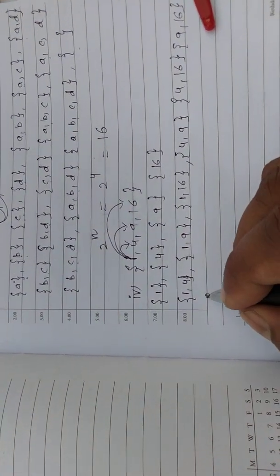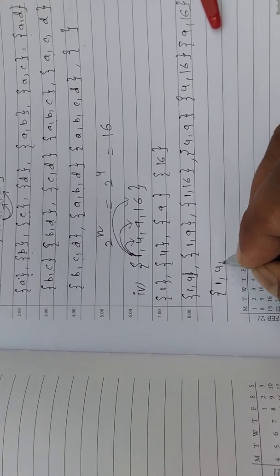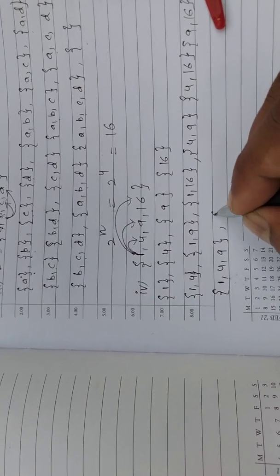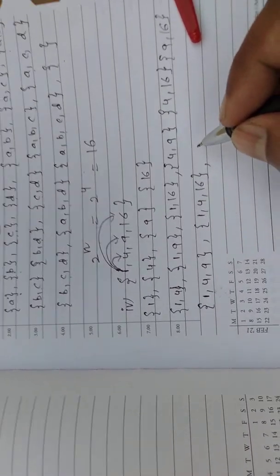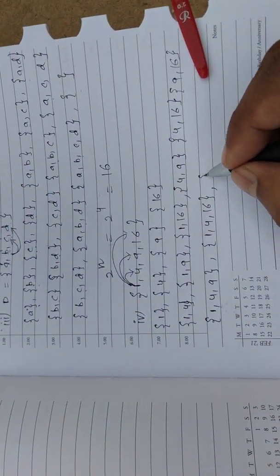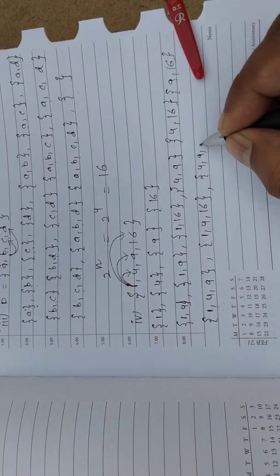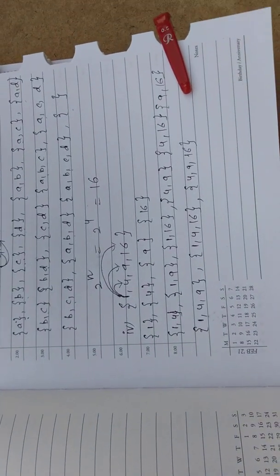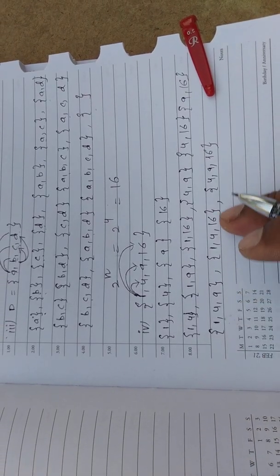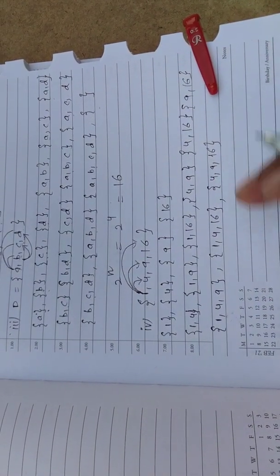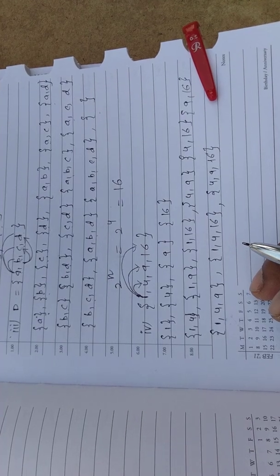Next, 3 elements: 1 4 9, 1 4 16, 4 9 16, next 1 9 16.